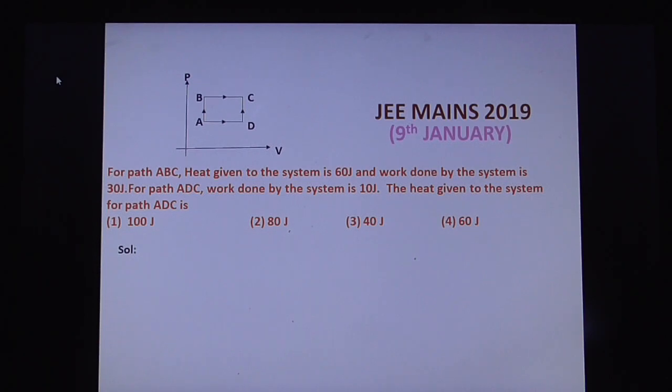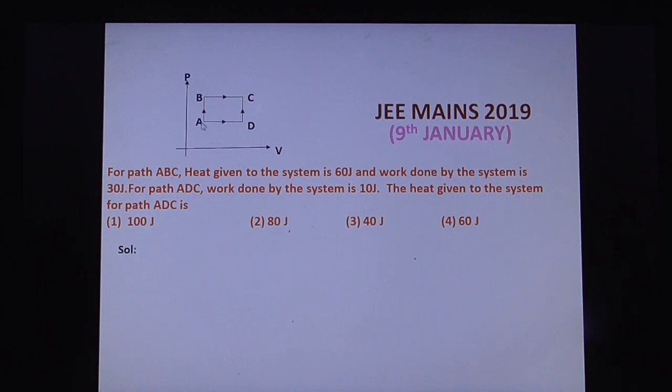Friends, this question is from JEE Mains 2019, the 9th January exam, morning session. Observe the question. The question is from thermodynamics.